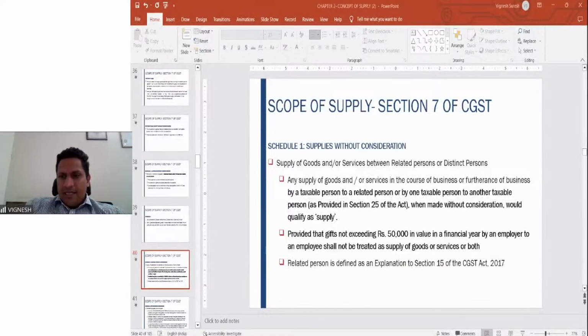Without consideration, it is levied. It is an interstate transfer. GST is very much applicable. Very much applicable. There is no doubt about this. Fine. And a permanent transfer and availed ITC.